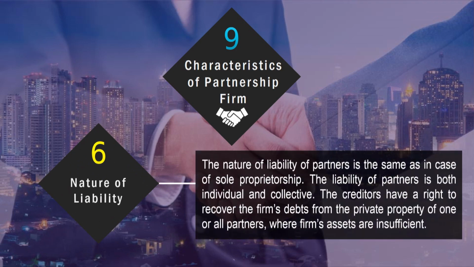The sixth characteristic is regarding the nature of liability. The nature of liability of partners is the same as in the case of sole proprietorship. The liability of partners is both individual and collective. The creditors have a right to recover the firm's debts from the private property of one or all partners, if the firm's assets are insufficient.